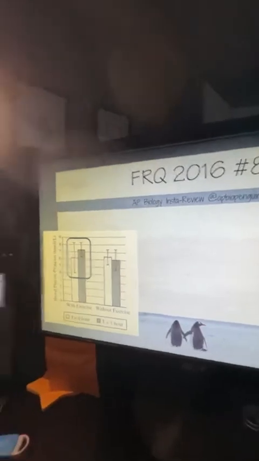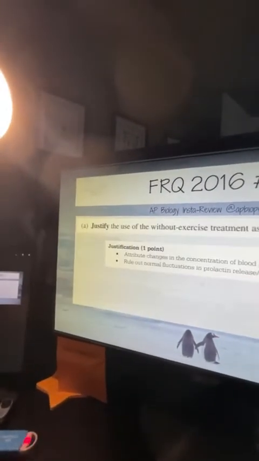So here we see our graph, right? Where's my graph? I must have forgotten to give you the question. Sorry, y'all. The question is: use evidence from specific treatments to determine whether prolactin release changes after exercise. So using the results, I need to see, does it actually change? Sorry, I didn't flip the camera just now because I had the answer on the screen.